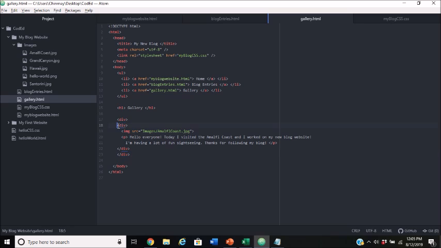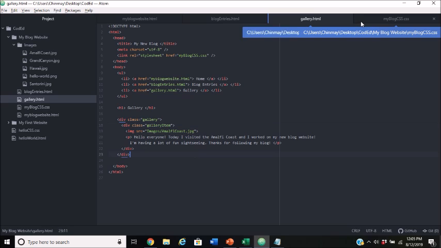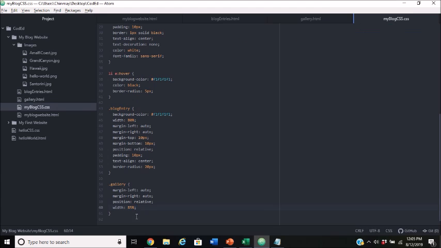There's going to be multiple gallery items within this whole gallery. So this div will be class gallery, and our div inside there will be class gallery item. So we're going to save that, and we're going to go to our myblog.css.